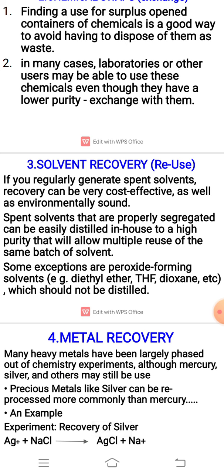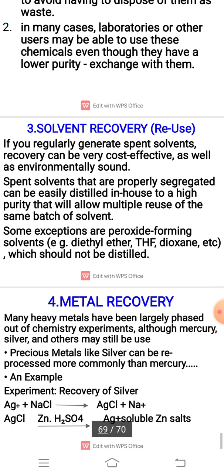The next process is solvent recovery, that means reuse. If you regularly generate spent solvents, recovery can be very cost effective as well as environmentally sound. Spent solvents that are properly segregated can be easily distilled in-house to a high purity that will allow multiple reuse of the same batch of solvent. Some exceptions are peroxide-forming solvents, for example diethyl ether, tetrahydrofuran, dioxane, etc., which should not be distilled.